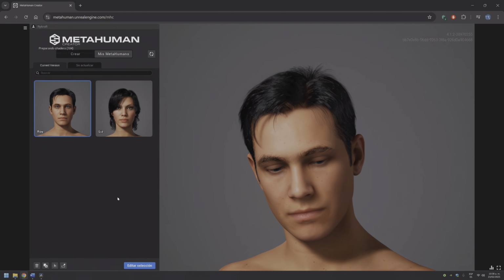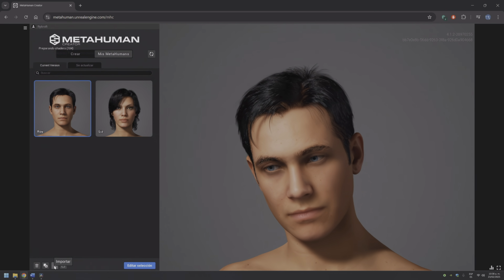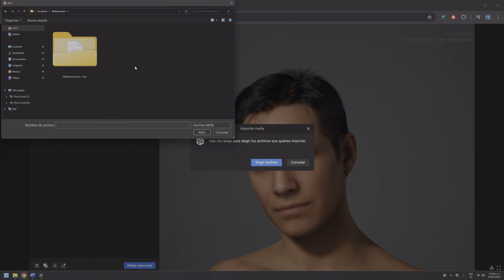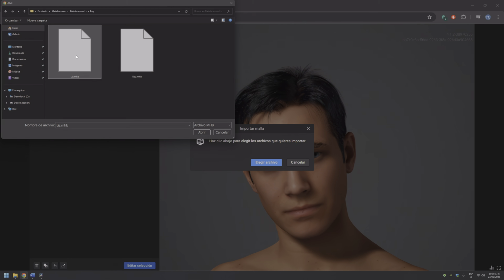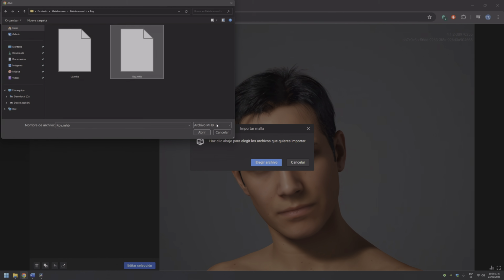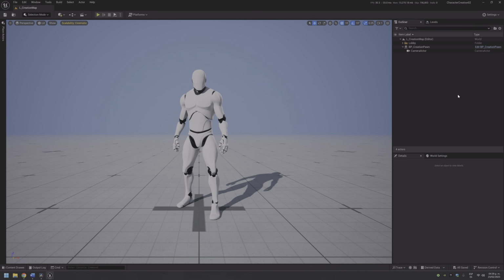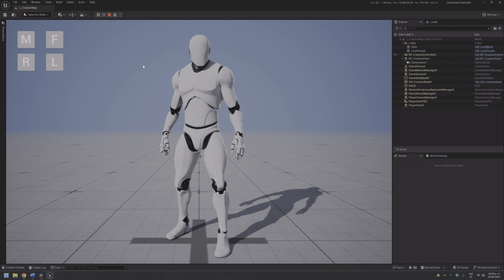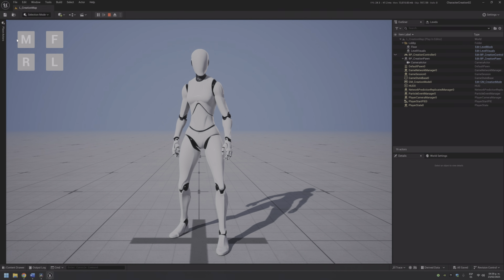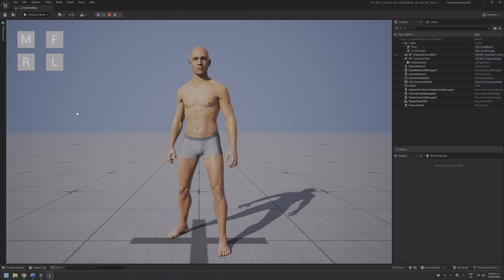Importing a MetaHuman is very simple. Just go to the MetaHuman panel, click import and select the MetaHuman file you want to add to your collection. If you want to use your own MetaHumans in the tutorial, you can. However, I will only edit my two MetaHumans, not those of other users.